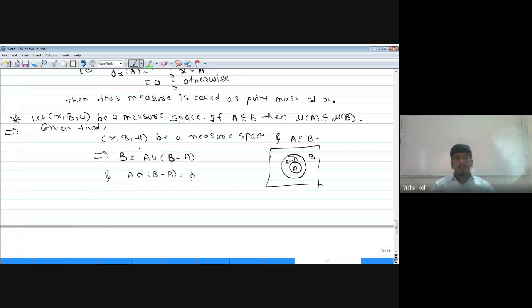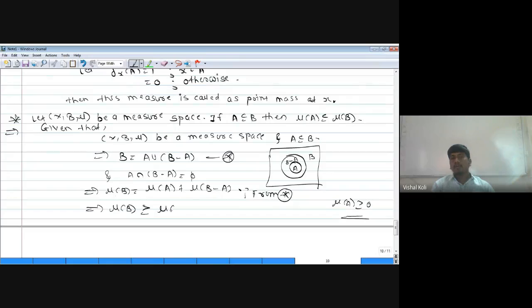As A and B minus A are disjoint, by the property of measure, measure of B is measure of A plus measure of (B minus A). Let us call this star. Now again we know that measure of any set is either 0 or greater than 0, that is, measure of any set is always greater or equal to 0. As measure of B is a sum of these two measures, measure of A plus measure of (B minus A), this implies measure of B must be greater or equal to measure of A.